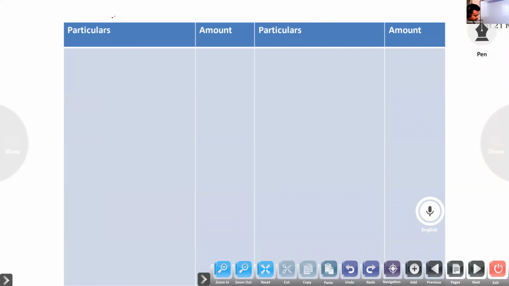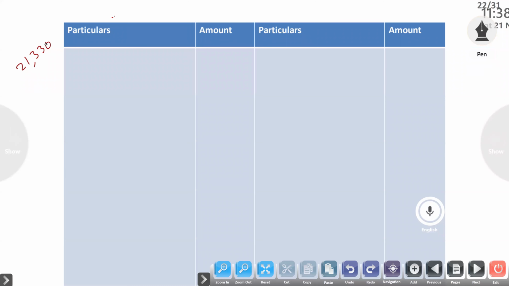Here one thing is there. If you prepare the trading and profit and loss account and balance sheet, the asset side will be more than the liability side. A difference of 21,330 will be there. Asset side will be more.